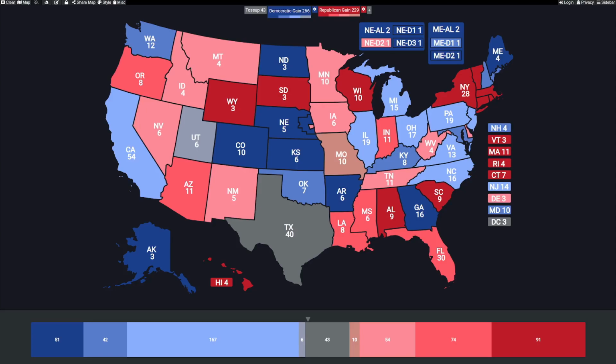Hope you enjoyed the data. A lot of different colors on this map. Hopefully there's no mistakes. Some of the data was conflicting, but this is what I came up with.